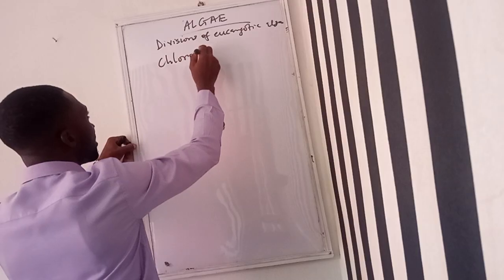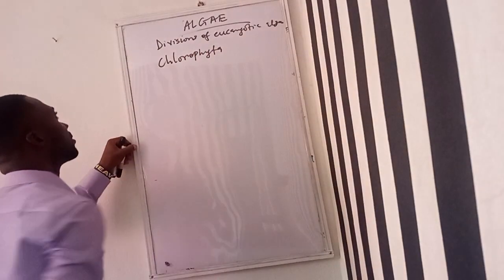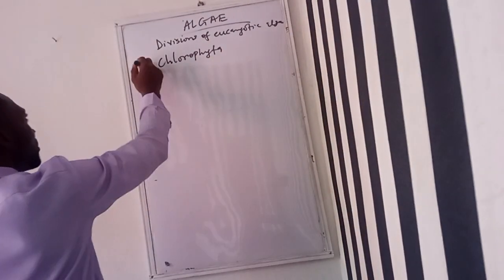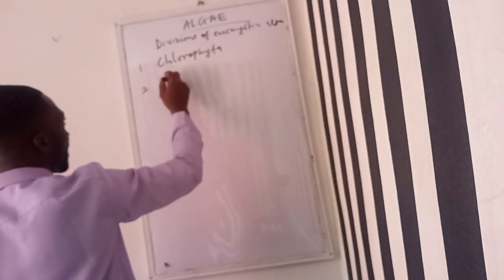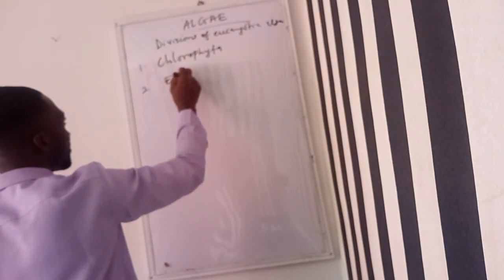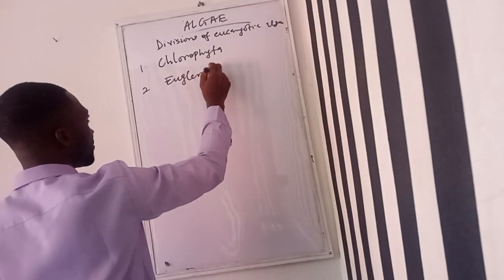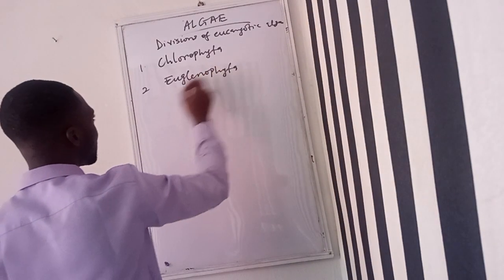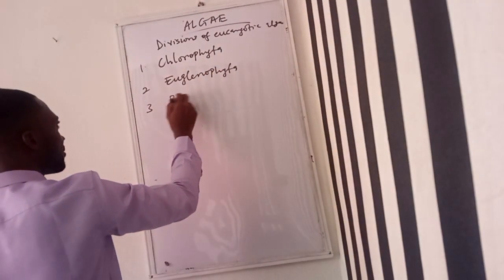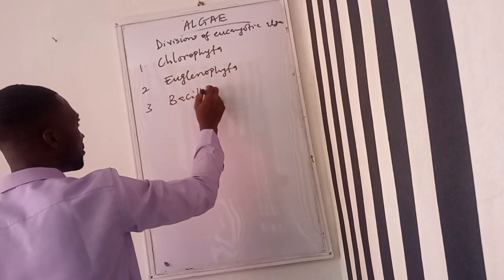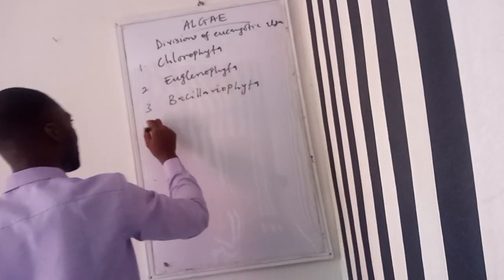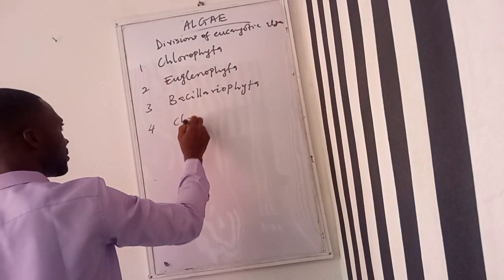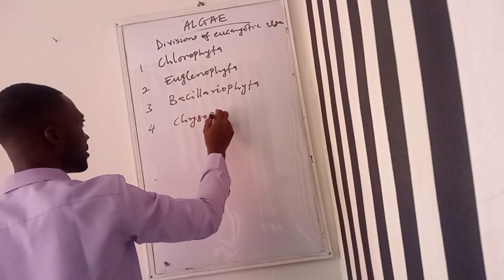We have Chlorophyta. Division Chlorophyta. We have Euglenophyta. We have Bacillariophyta. We have Chrysophyta.